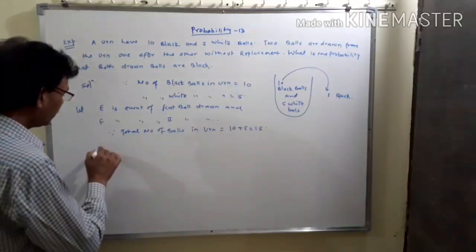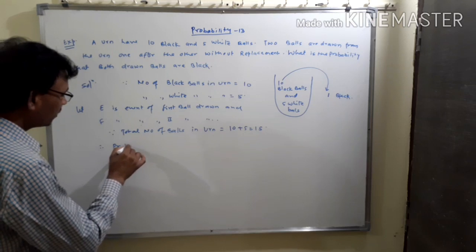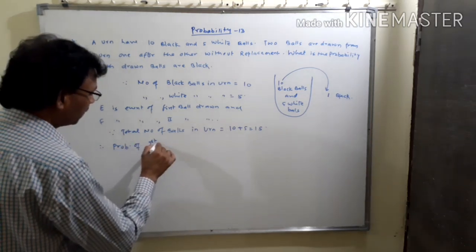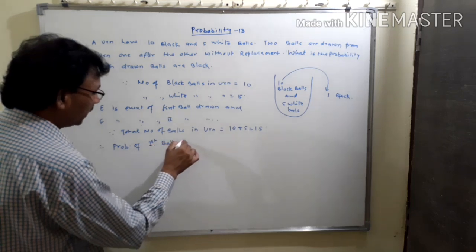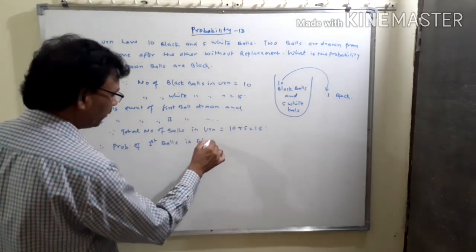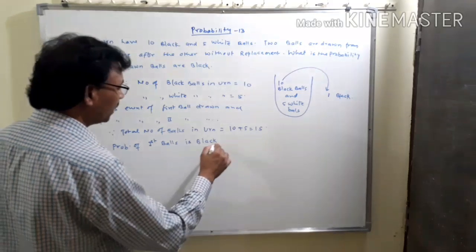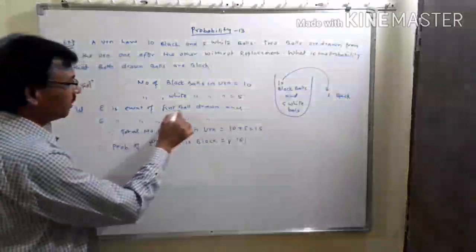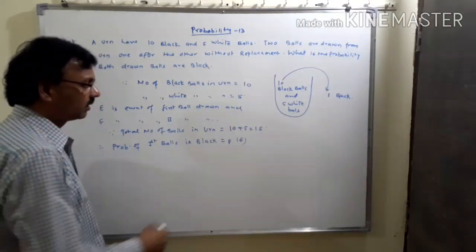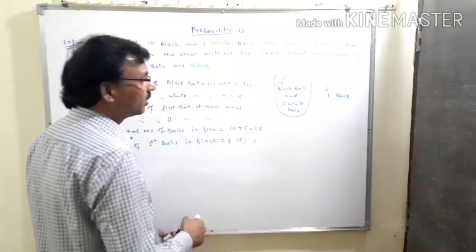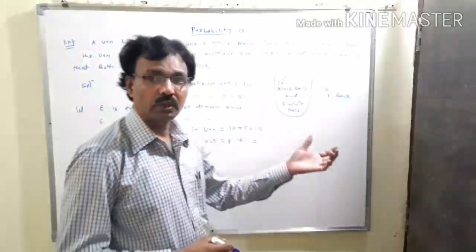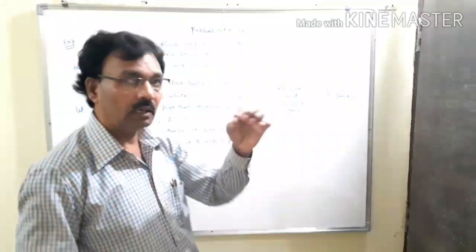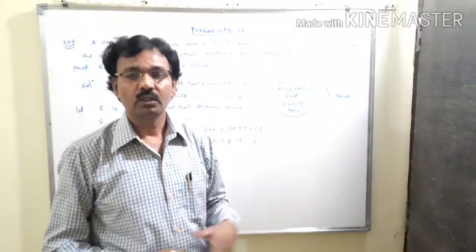So therefore the probability that the first ball is black is denoted by P of E, since E is the event that the first ball is drawn. This will be equal to favorable events upon total events. That means in this bag there are 10 black balls and one black ball is drawn from this bag.